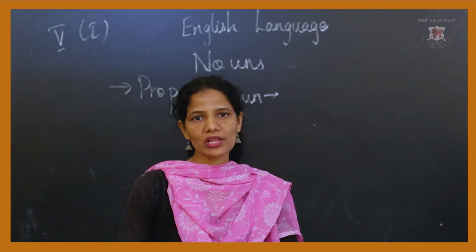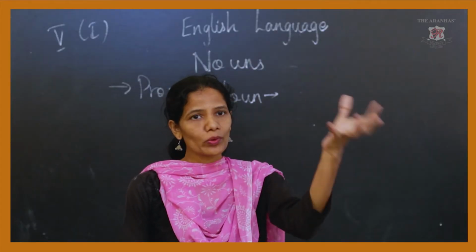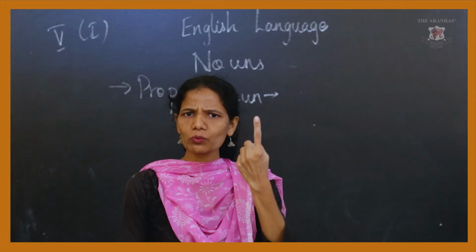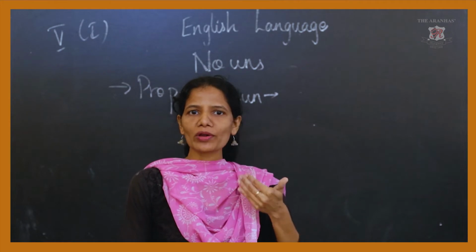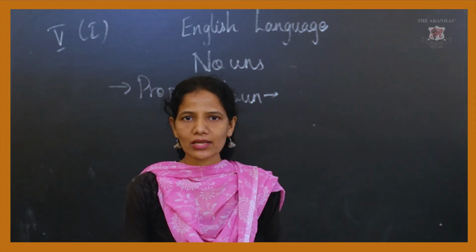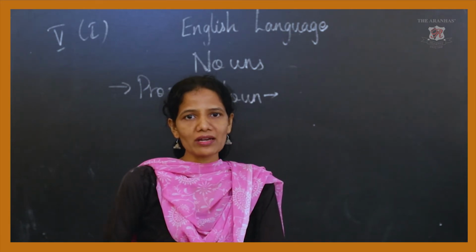A name is given to each and every person, place, animal or thing. A proper noun is a name given to a specific person, specific place, specific animal or a specific thing. A particular name given, that is a proper noun. For example, in a whole class there are 50 students sitting and I want to call only one child. I cannot say, girl please come here, because 20 girls will come and stand up. But if I say, Mercy please come here, only one child is going to come. When I take a specific name of a specific person, only that person will come to me.